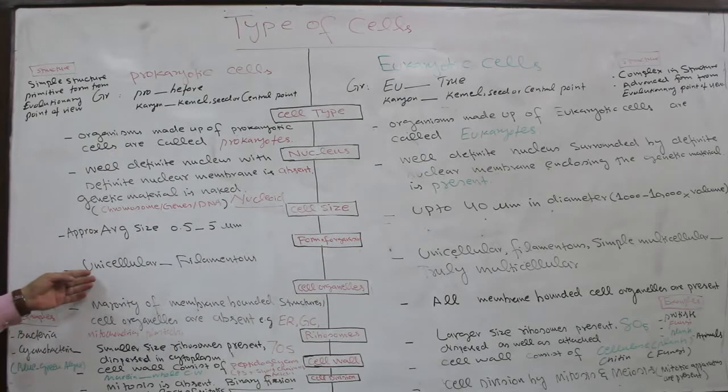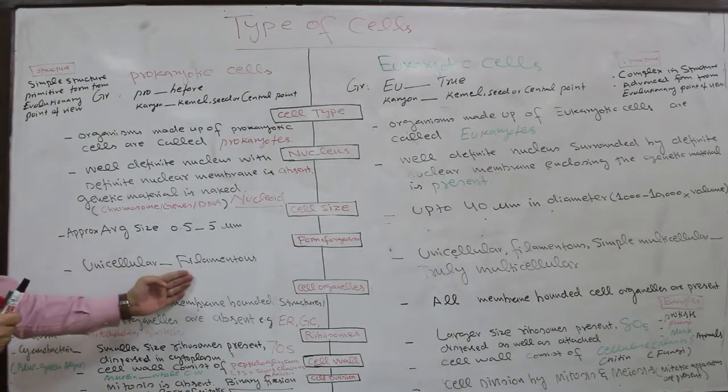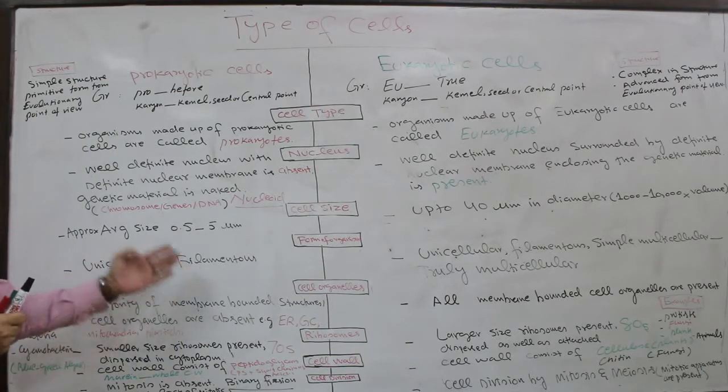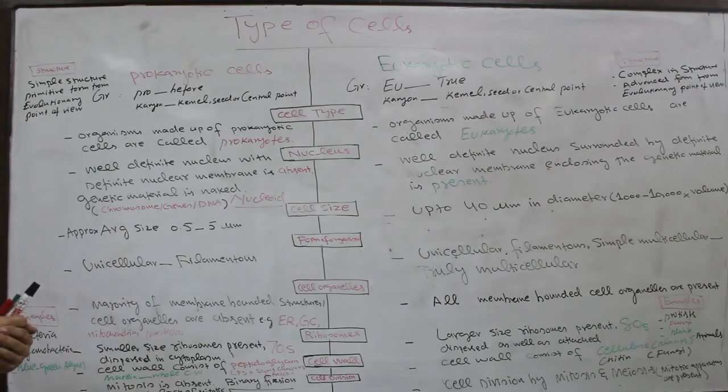So the organisms here are unicellular or filamentous. That is, in bacteria and blue-green algae, especially blue-green algae, they are filamentous, while bacteria are unicellular, consisting of what? One cell.